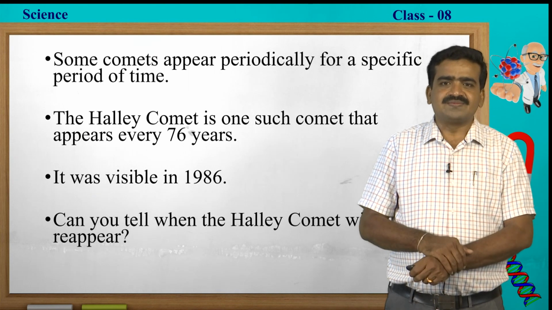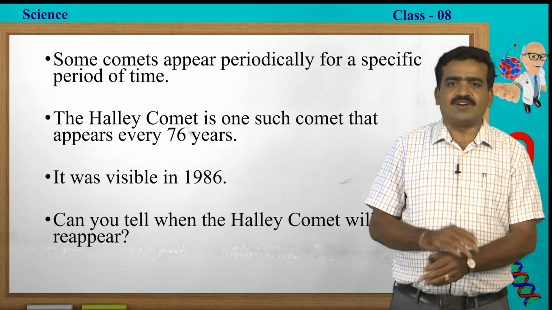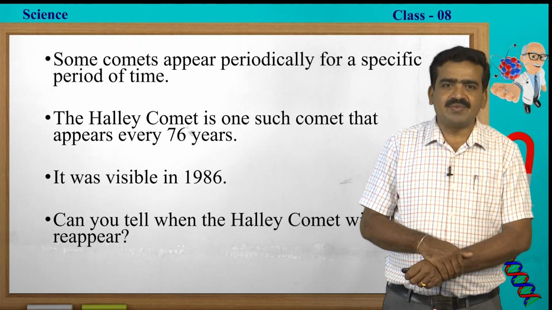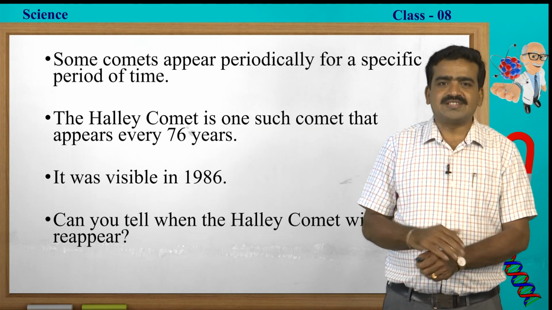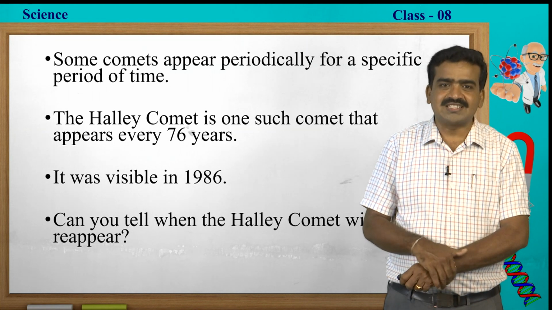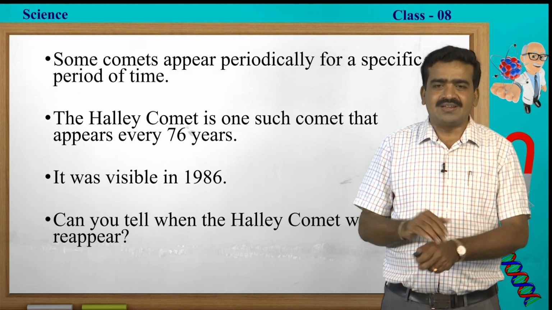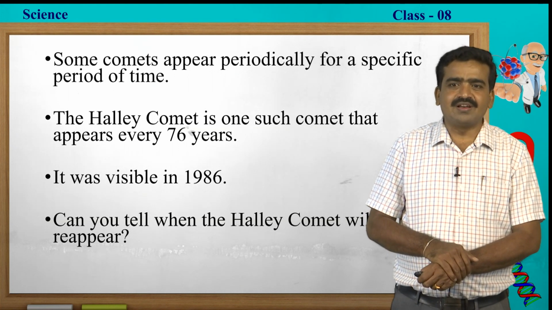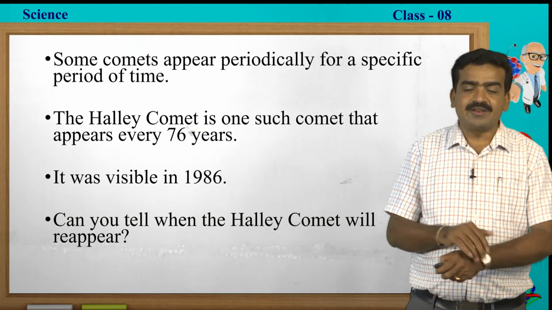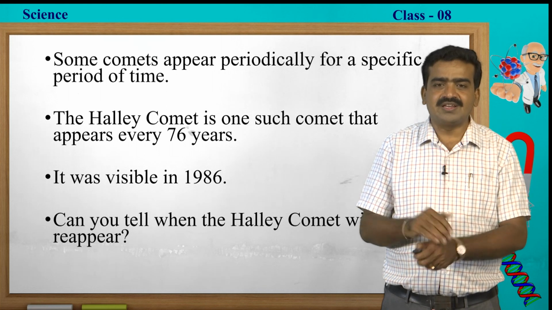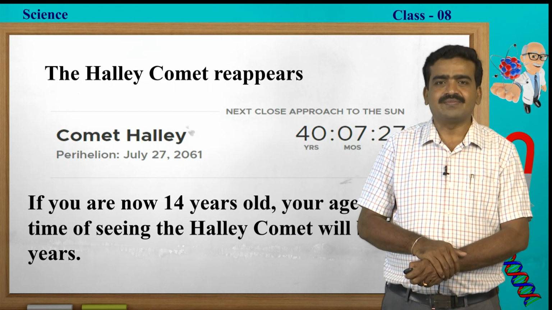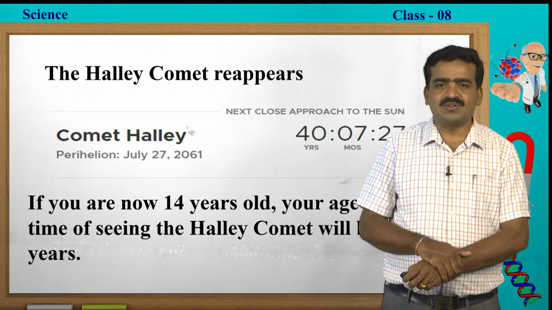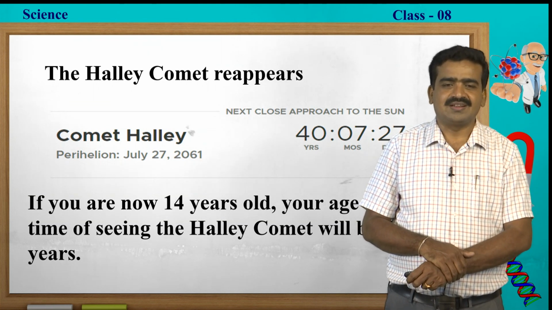Some comets appear periodically for a specific period of time. The famous comet called Halley's comet approaches the Sun every 76 years. It was visible in 1986. Can you tell me when Halley's comet will reappear, and in which year we can see it? Halley's comet can be seen on 27th of July 2061.